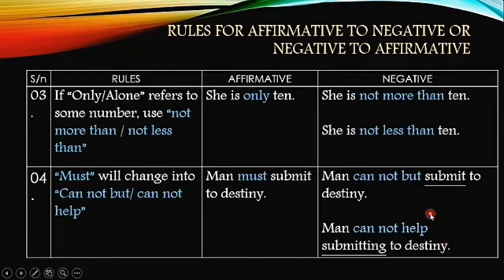Here, you have to notice one thing, that after cannot but, the verb has not changed at all. Submit is the same, used in the same form, but after cannot help, there is an ing with the main verb, submitting to destiny. You should always be very careful whenever you're going to use cannot but or cannot help.